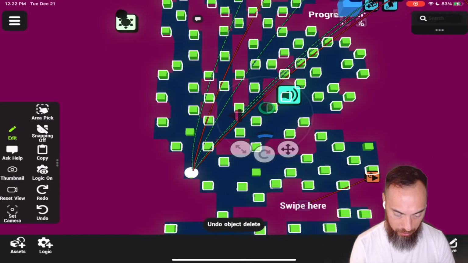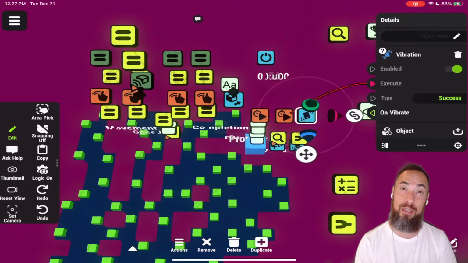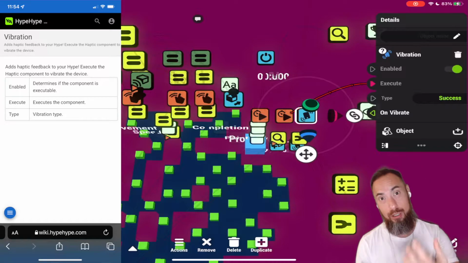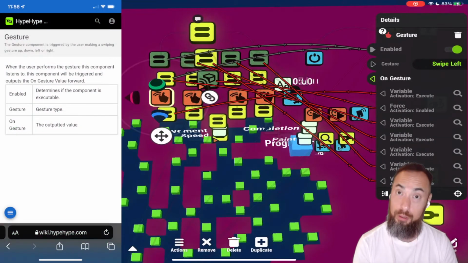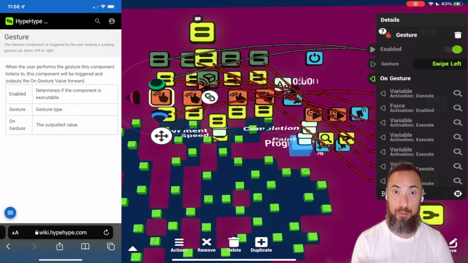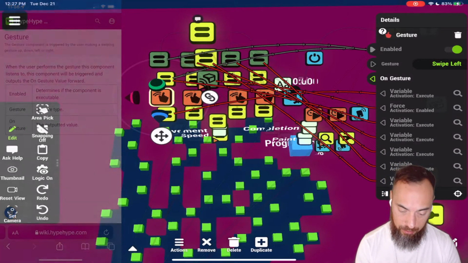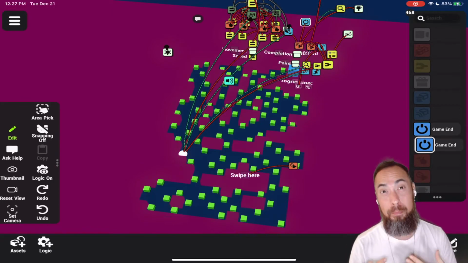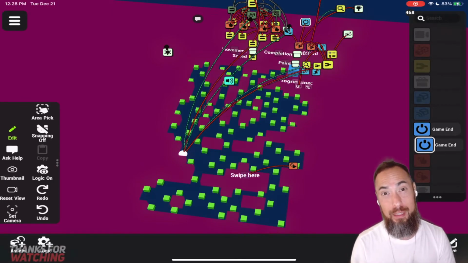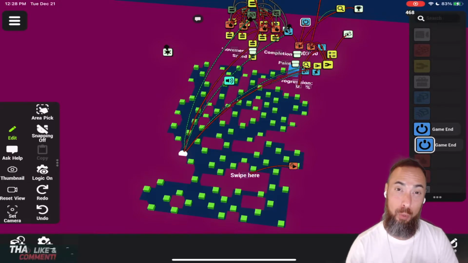Let's hit the undo. Here we can see a vibration node. This utilizes haptic feedback, causing your phone to shake when the game is accessed. Here are the hand gestures for the swiping, causing the character to move left, right, up, or down. You don't need to know the exact detail of how everything works, but I do like to overview everything to familiarize myself more with HypeHype.